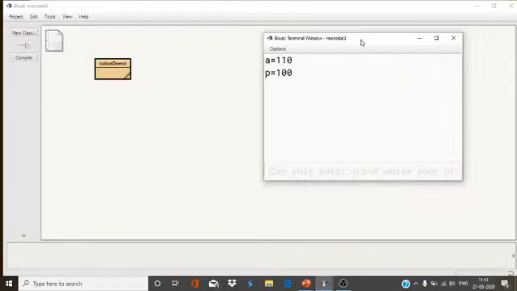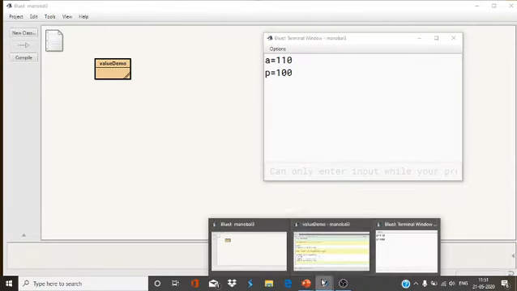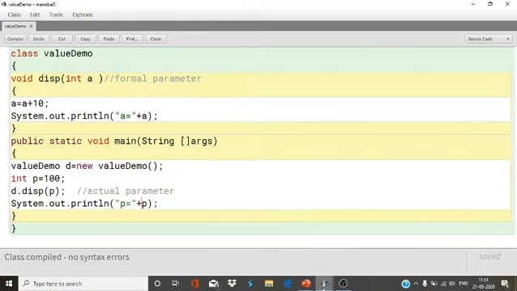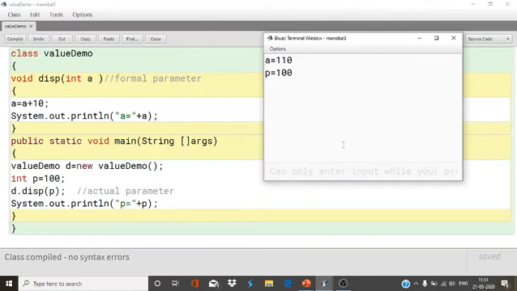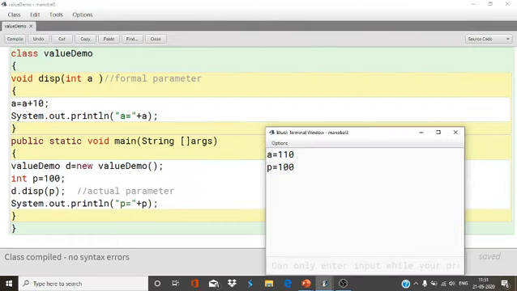See, the value of a is 100, the actual value that I have given, and after increasing it by 10 it becomes 110.